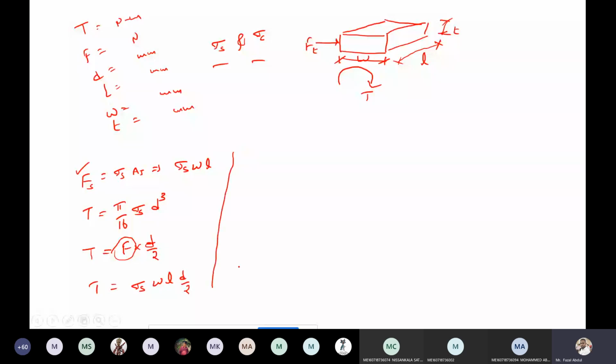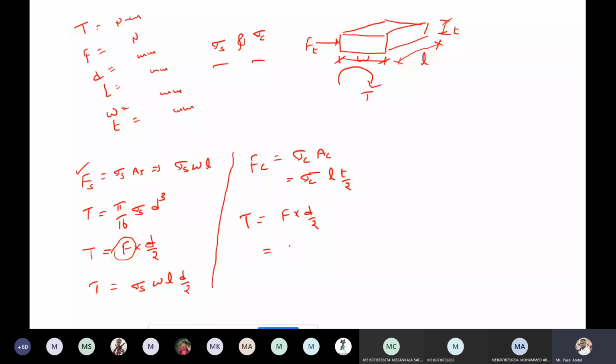Now I'm calculating according to the crushing. So according to the crushing, what is the crushing force? Crushing stress into crushing area. What is the crushing area? Area is L into T by 2. Now what is the torque here again? Torque transmitted by the shaft is force into D by 2, force into perpendicular distance.